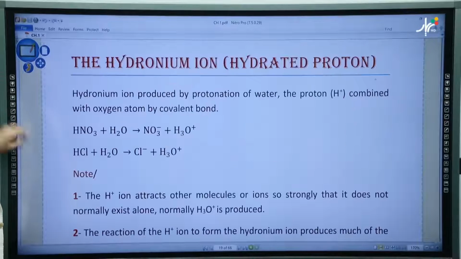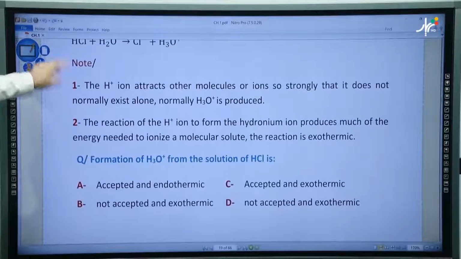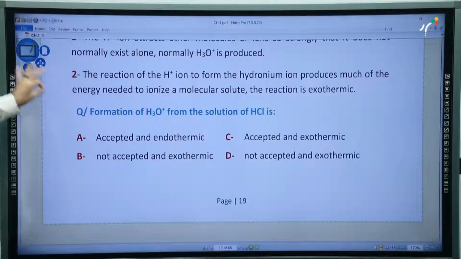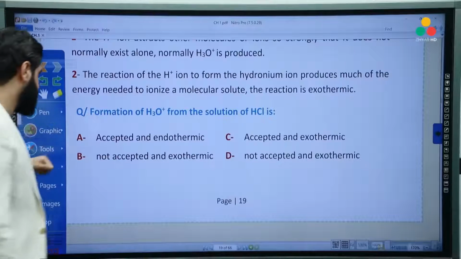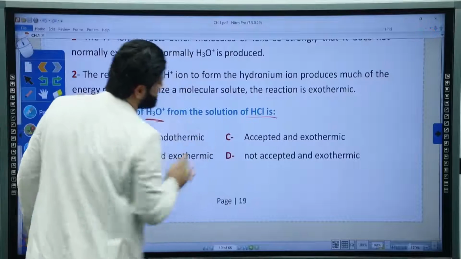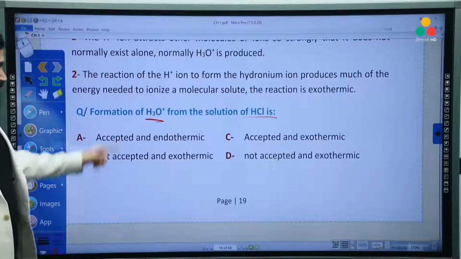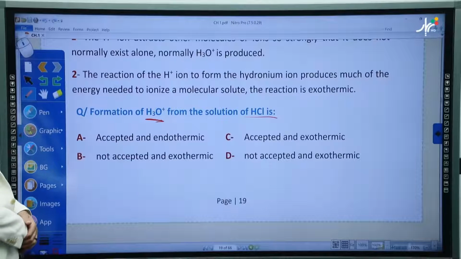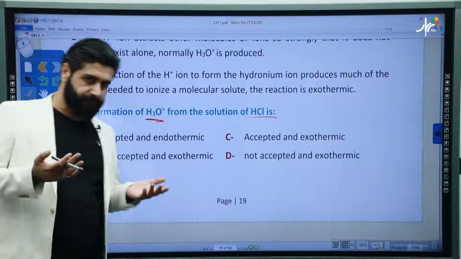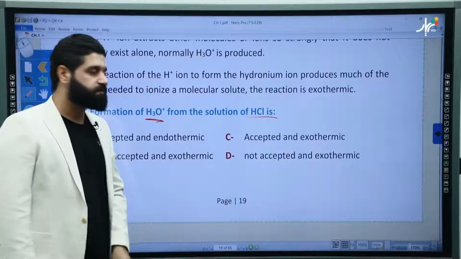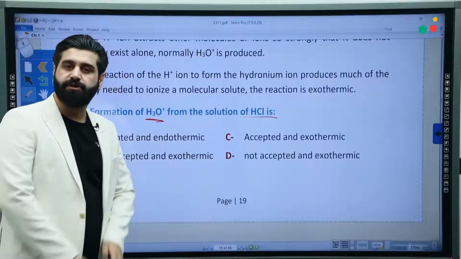And now, how to identify the hydrated proton? Look, I talked about all of them in very deep detail, more than this actually. Formation of H3O plus from the solution of HCl: H3O plus is hydrated proton. Do you remember? Hydrated proton. Do you accept that if we put HCl into water, it results in hydronium ion?